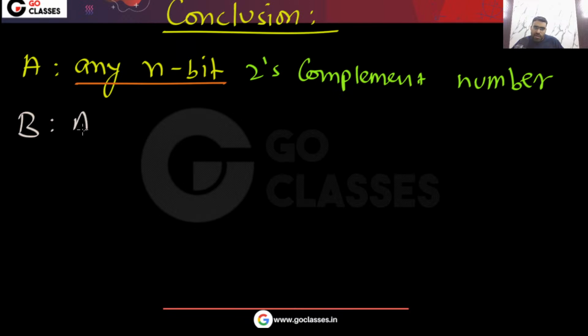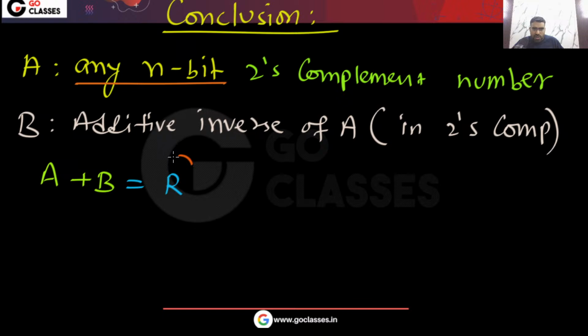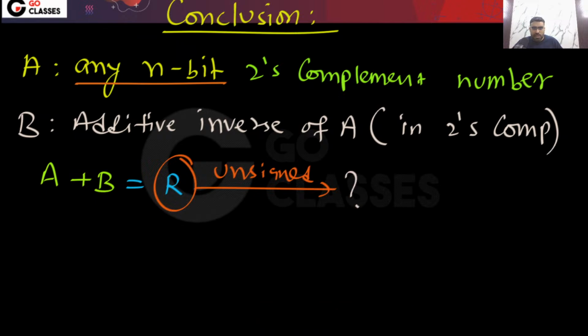What is b? B is the additive inverse of a, that also in 2's complement. Now if you add them, then what will happen? You add both of them, a plus b you do. The result is r. If you think of this r as an unsigned number, then what will happen? So let me tell you, this will happen.